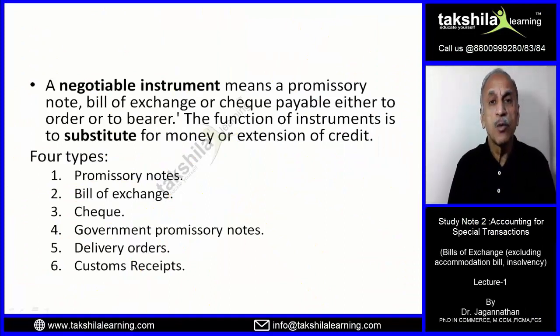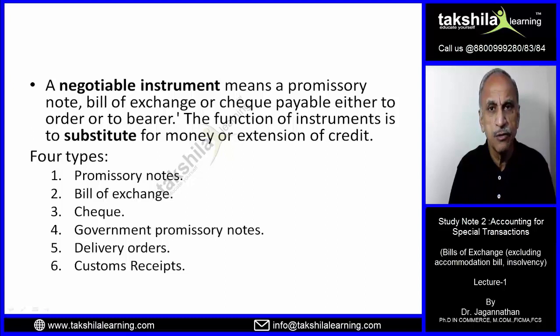To begin with, we define what is a negotiable instrument. A negotiable instrument defined in the law means a promissory note. A promissory note means a note which gives a promise by the person who writes that note. I promise to pay. If you happen to see your 500 rupees note, 100 rupees note, or 2000 rupees note, open it up. The Reserve Bank's governor is giving a promise. I promise to pay. That's what is meant by promissory notes, right? On a particular date. It is also a negotiable instrument, a bill of exchange.